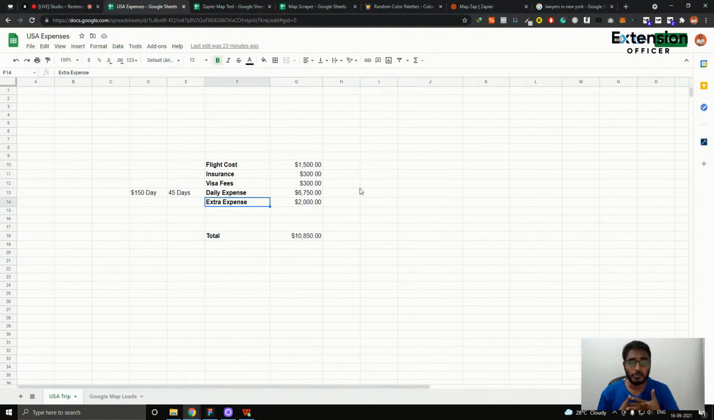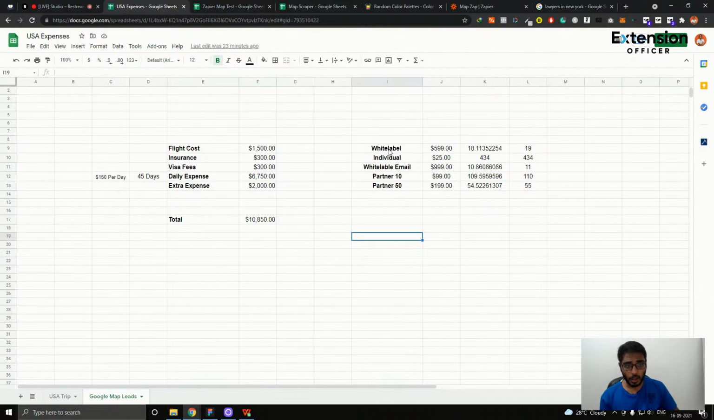So I've done some calculations here, and these are the flight cost, insurance, visa fees. These are a dumbed-down, very basic starting expenses if I want to spend around 45 days in the US, which is in February. I have to raise around $10,850.